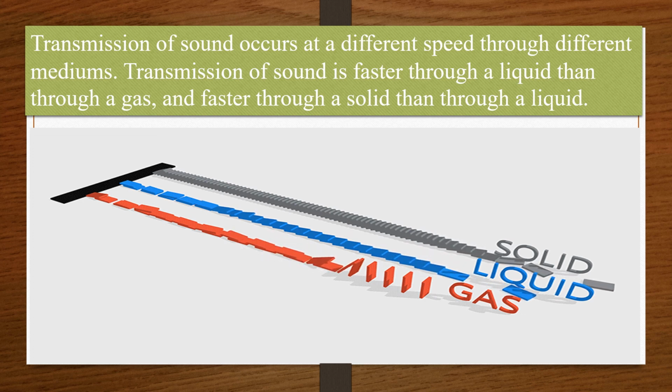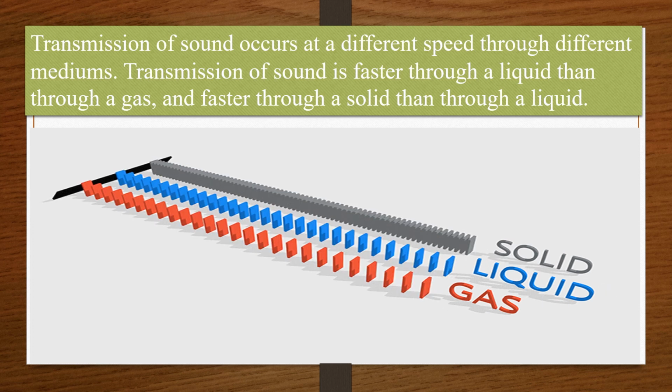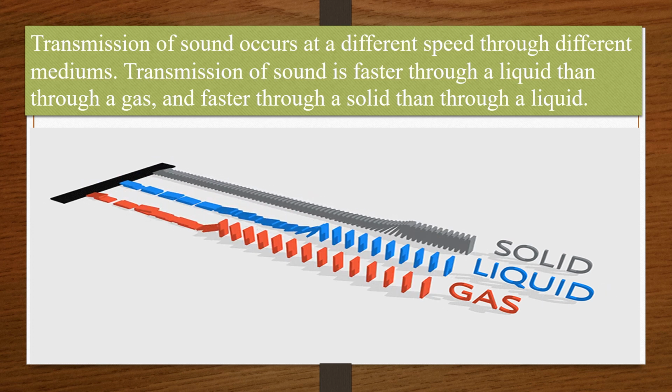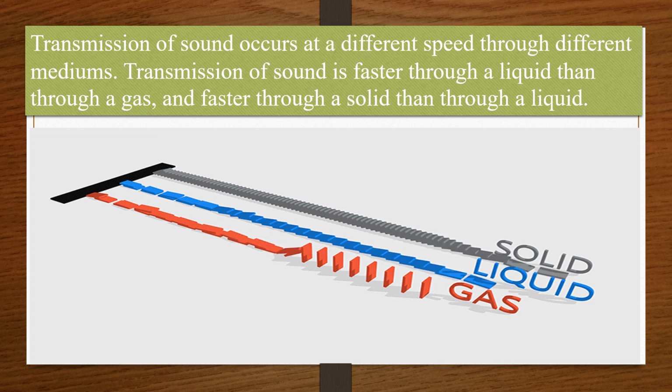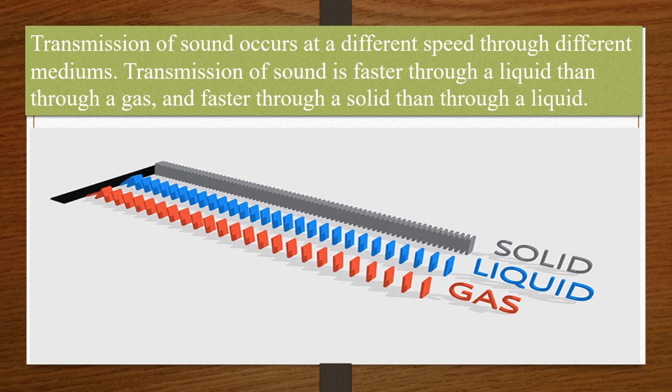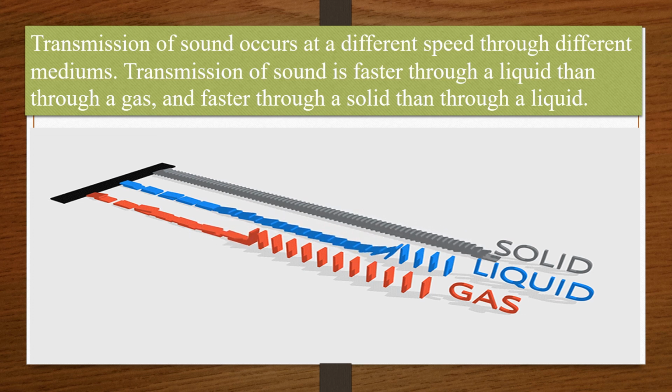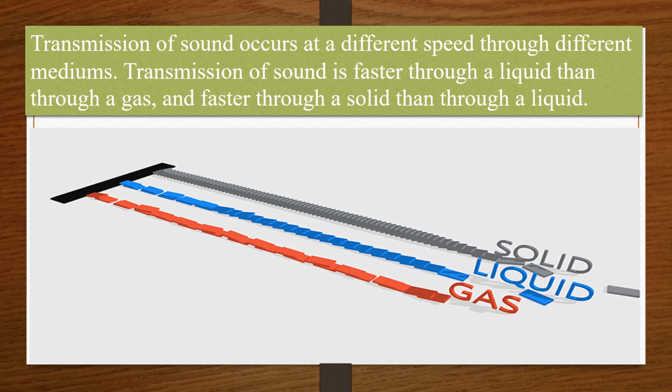Transmission of sound is faster through a liquid than through a gas and faster through a solid than through a liquid. Okay, so in solid you can see the transmission of sound is fast, then liquid and then in gas. You can see in this example also सबसे पहले कौन सी चीज गिर रही है? सबसे पहले solid गिर रहा है, मतलब सबसे पहले solid के through sound pass होती है, then through liquid and then through gas.